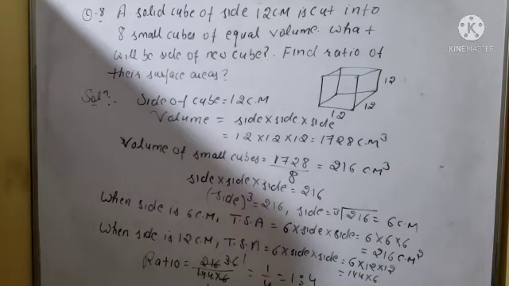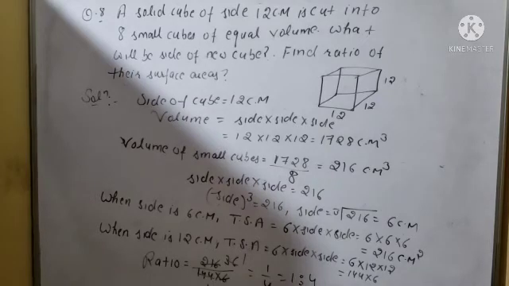Cube and cuboid, total 6 faces will be there, and one face is like a square. So square area will be side into side. So total 6 faces area will be 6 into side into side. So it will be 6 into side, here 6 centimeter. So 6 into 6 into 6. So 216 cubic centimeter.